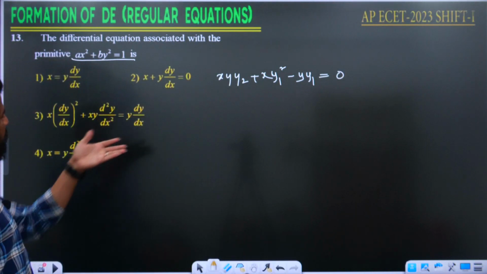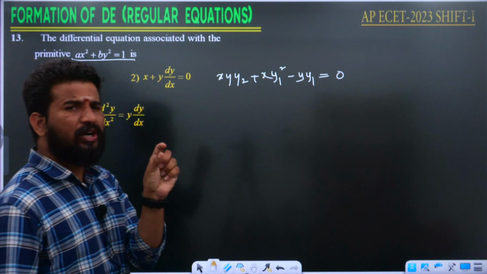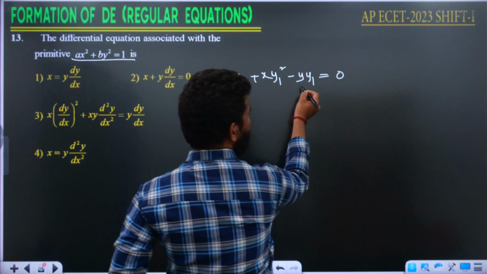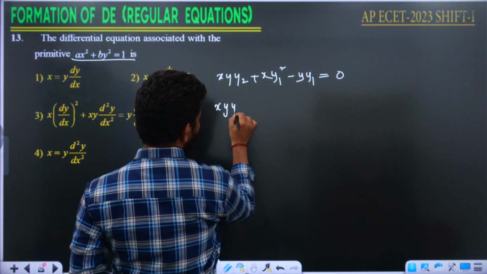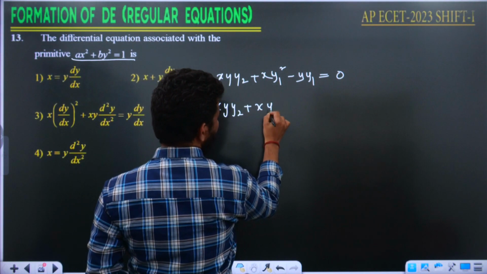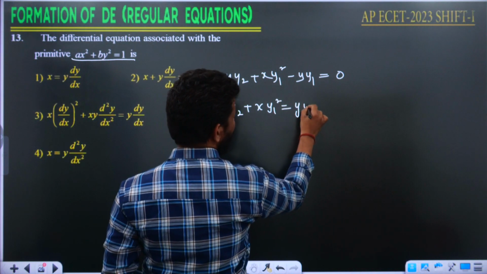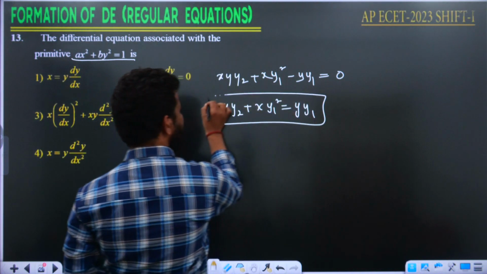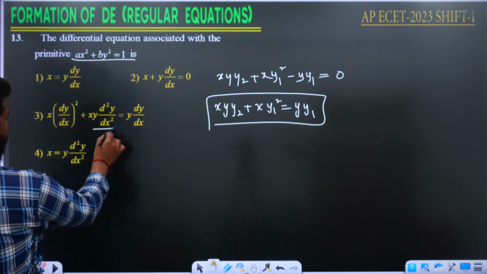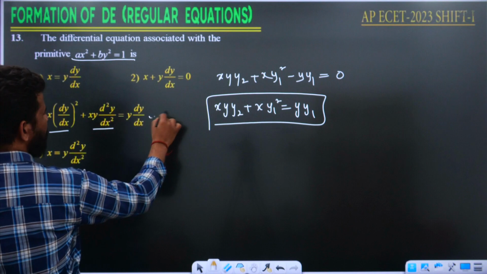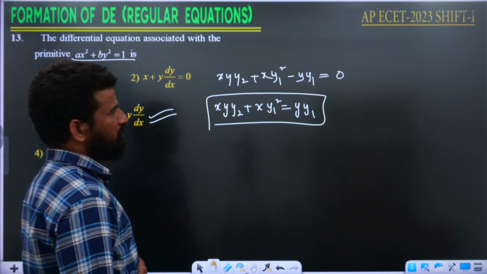By looking at the options, it was just manipulated more here, that is, he just brought this minus y1 to the right hand side, then it is going to be xy2 plus xy1 square is equal to yy1. Is it okay? Look at the options then. xy2 plus xy1 square is equal to yy1. The third option will be the right option for this question.